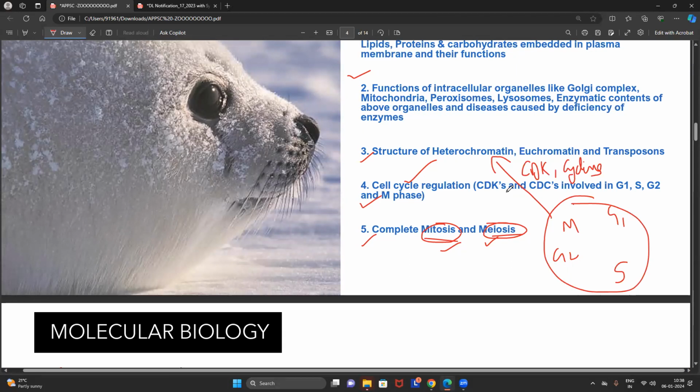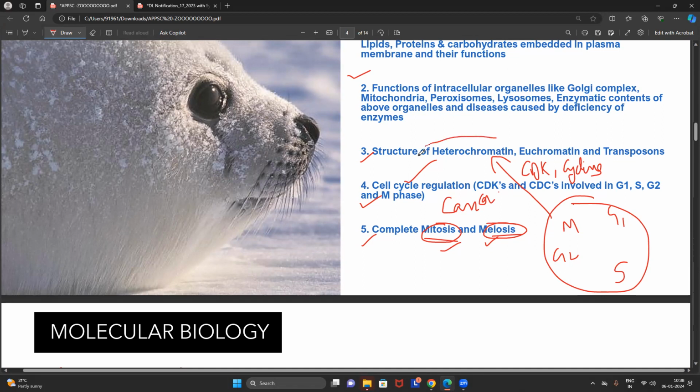And very important, friends, they will link the cell cycle with cancer biology and raise questions. So it's very important that you become super experts in the cell cycle regulation concept, which is extremely important. I can say that there is no question paper without a question from cell cycle regulation. That much important it is.